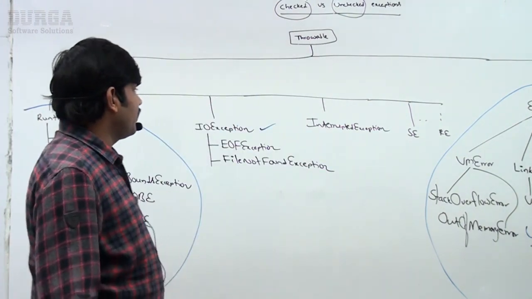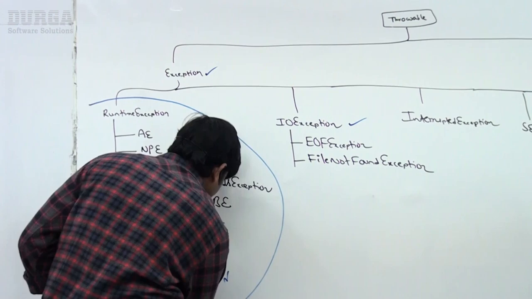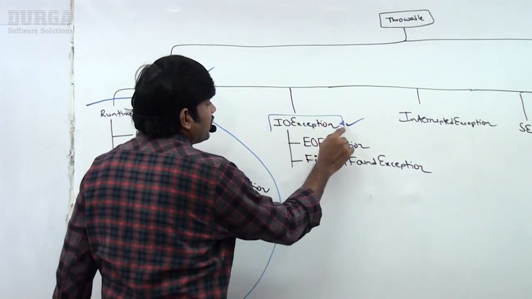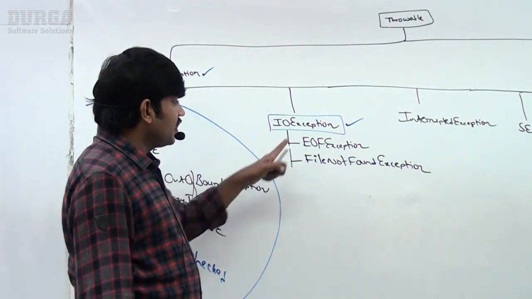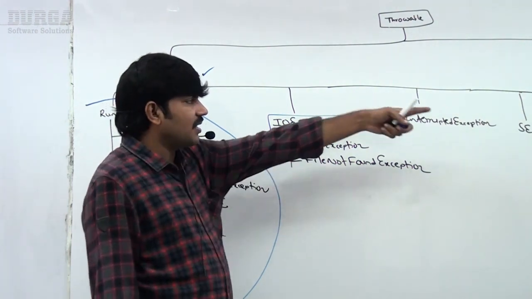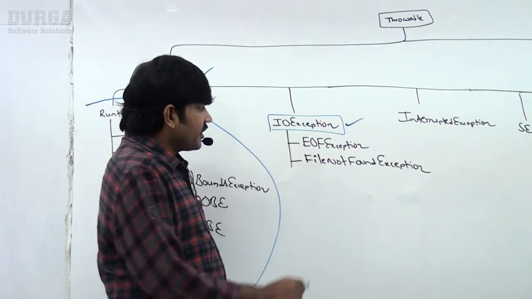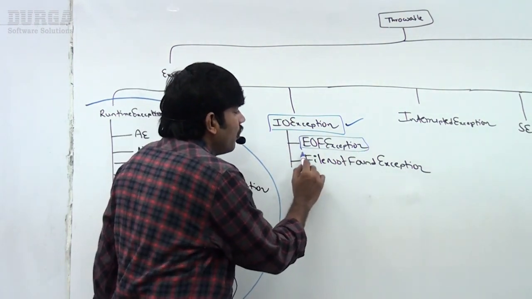Observe a bit very carefully, sir. Best example, IOException. Have you observed? IOException is checked, sir, because it is not under RuntimeException, it is not under Error. It is checked. Its child classes are also checked, sir.